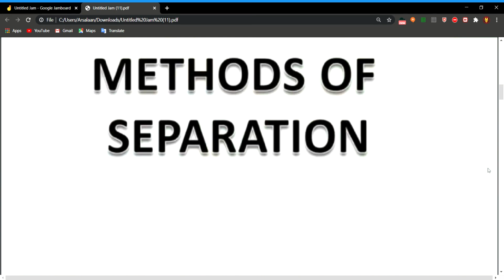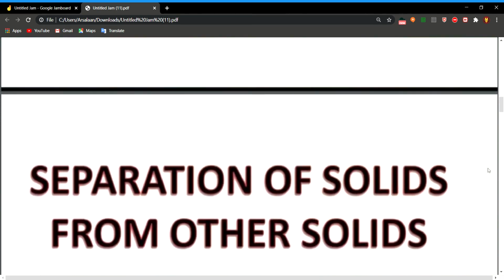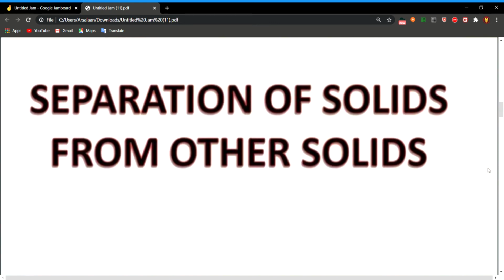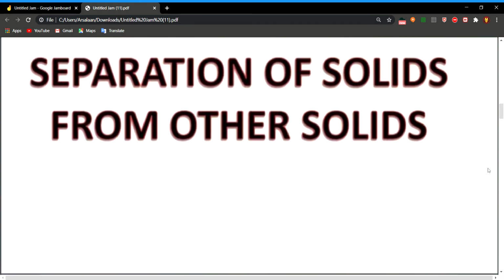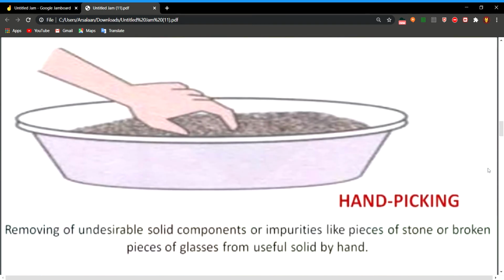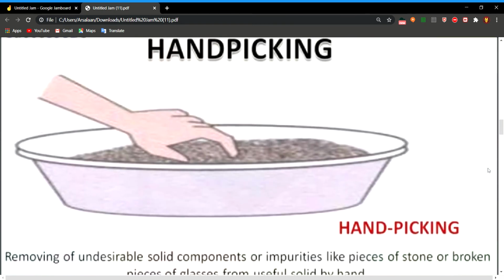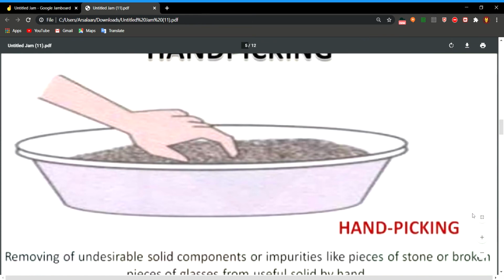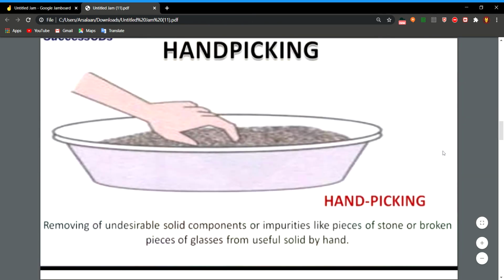Now first we will discuss separation of a solid substance from other solids. In this we use simple physical methods, like first is hand picking. Hand picking means removal of undesirable solid components or impurities like stones or broken pieces of glass or small insects from useful solids by our hand.